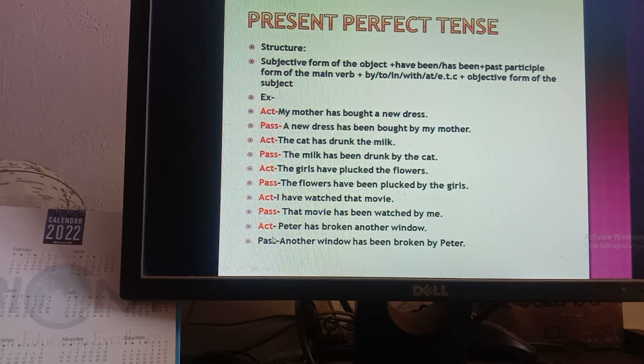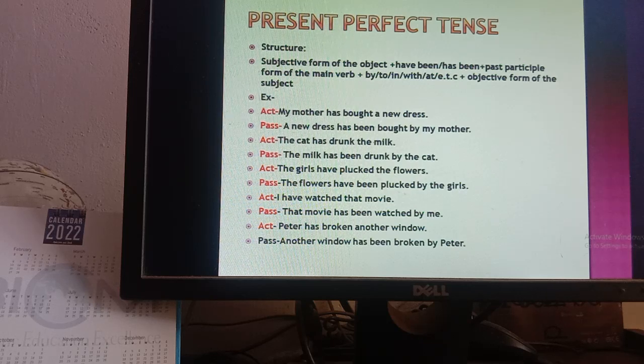Okay, last one, Peter has broken another window. Window is the object, now make it subject. Okay, another window, then has as it is third person singular number, then been according to the structure. Broken is already past participle form. Then by, then Peter is a name. I have told you that when there is a name you need not change it.